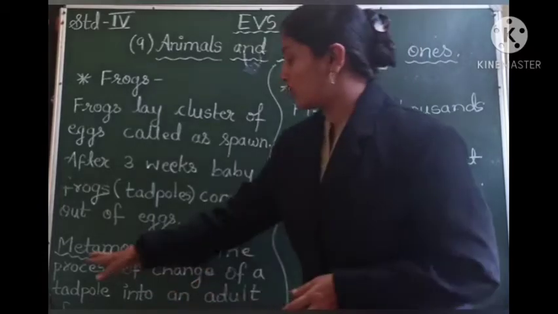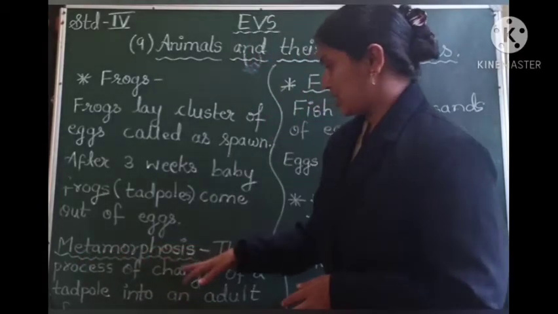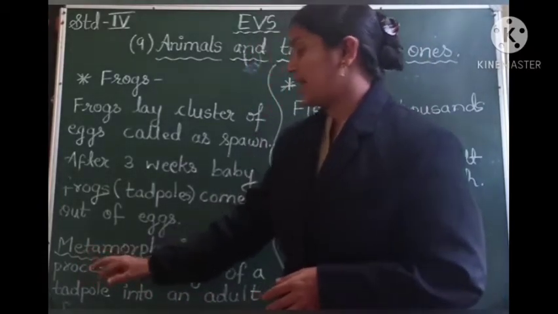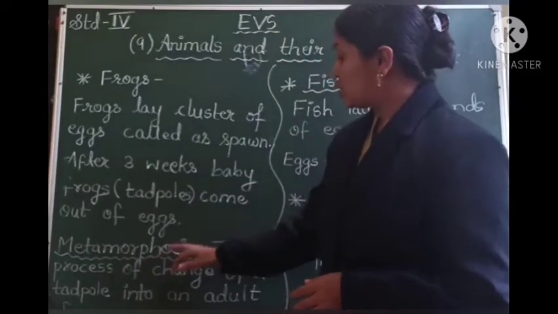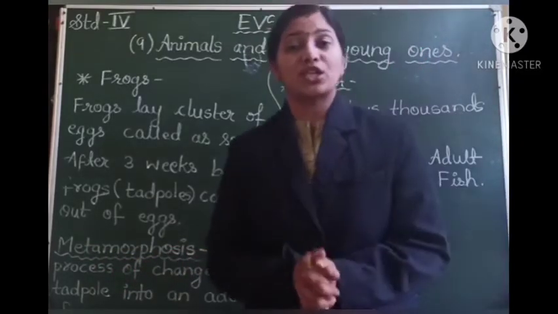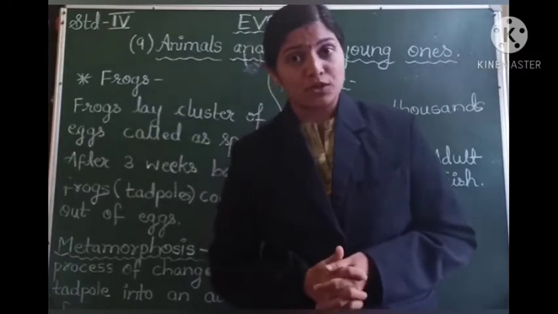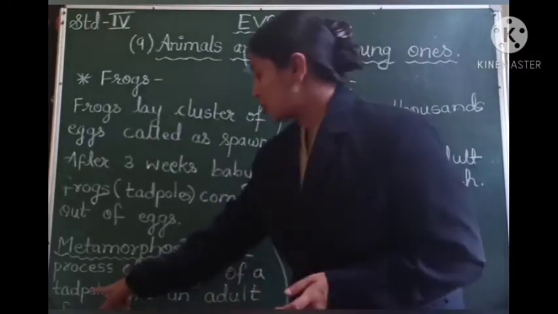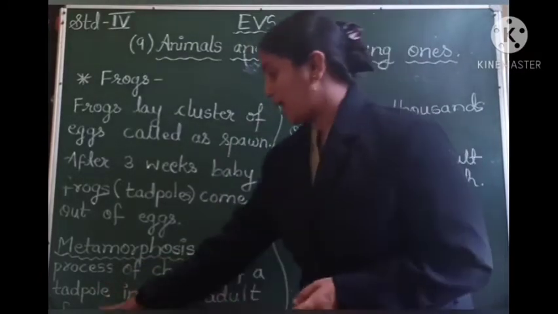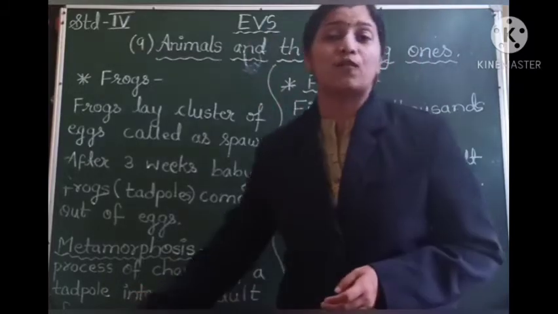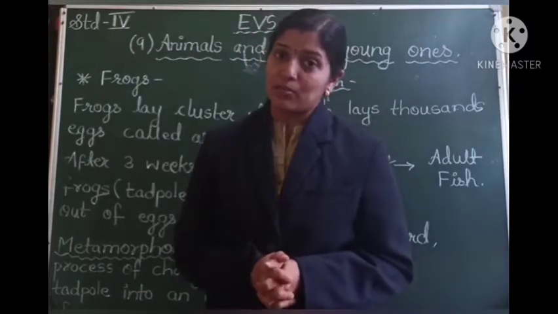Here you can see on the board, metamorphosis, M-E-T-A-M-O-R-P-H-O-S-I-S. If a question is asked, what is metamorphosis? The answer should be: the process of change of a tadpole into an adult frog is called metamorphosis.